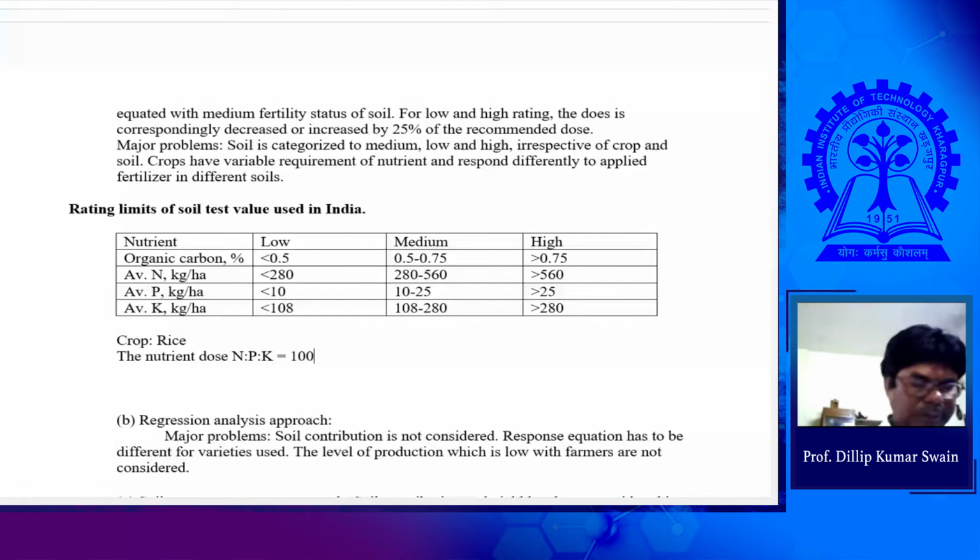100 to, with phosphorus taken in terms of P2O5, the compound, and potash in terms of K2O.